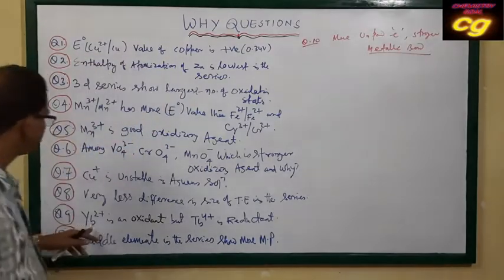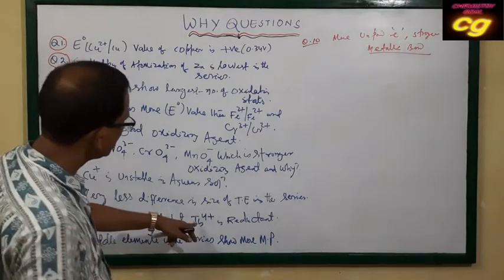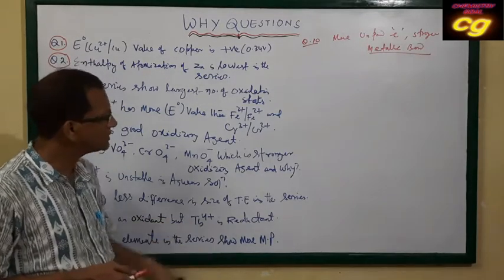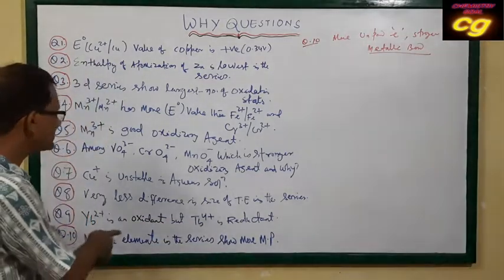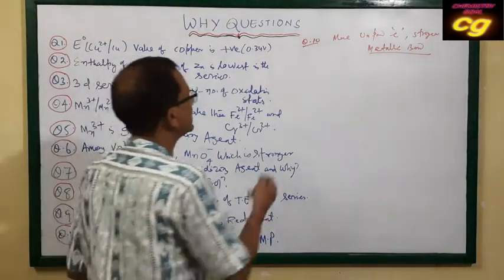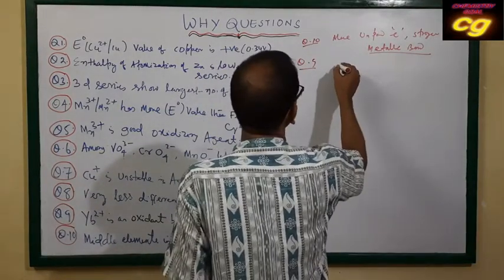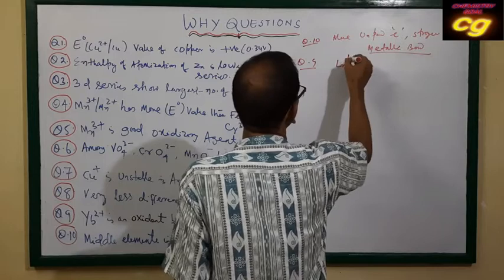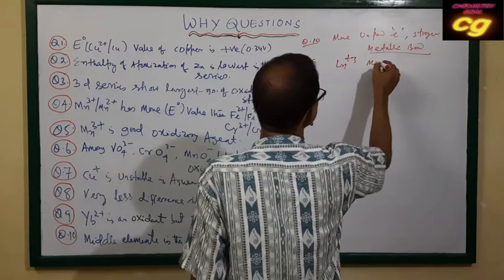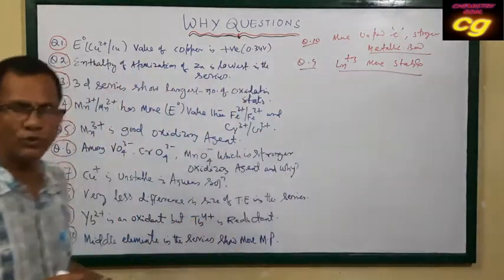Then question number 9. Ytterbium is an oxidant but terbium is a reductant. That means one acts as an oxidizing agent and the other as a reducing agent. The answer is that we know lanthanides in the +3 state are more stable.